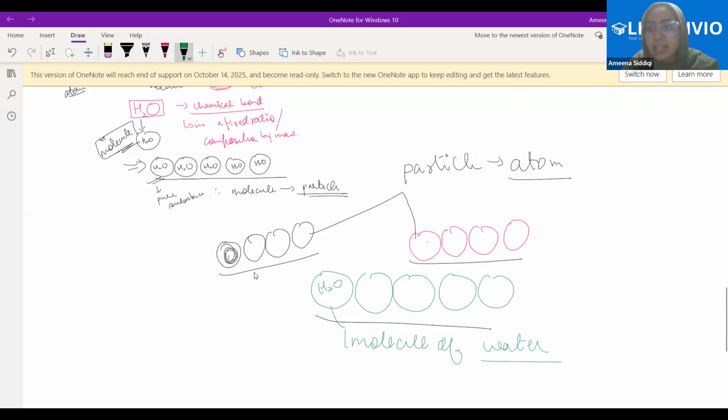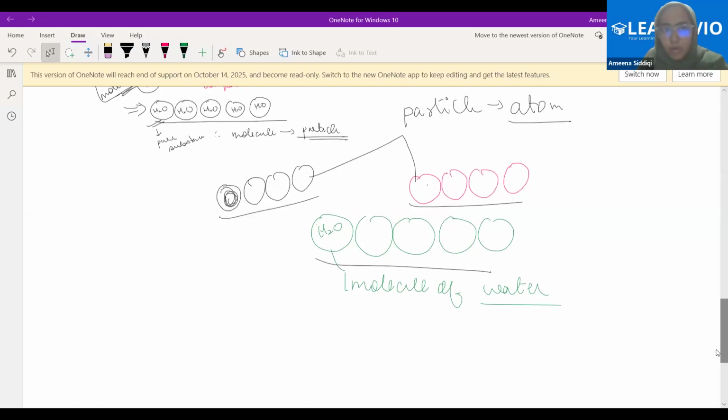And what is that particle here? That is a molecule. Tell me, is this understood? Yes, ma'am. And I've already told you this, when the atoms are being repeated as the particles, beta, that is the element. See, that is the element. You have already understood this, right? Atoms being repeated is the element. And when the molecules are being repeated, beta, it's a compound.